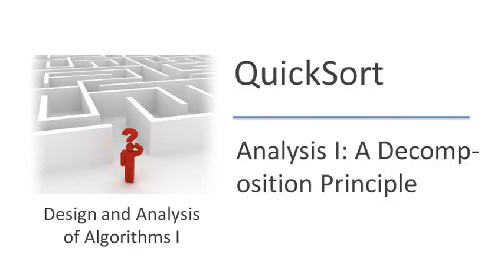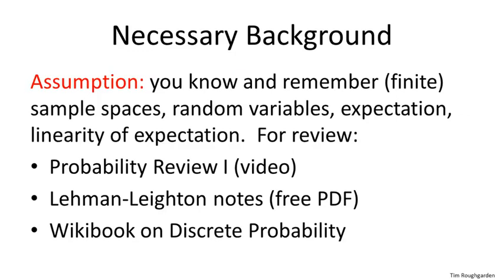So let me just explain up front what I expect you to know in the following analysis. Basically, I need you to know the first few ingredients of discrete probability theory. I need you to know about sample spaces, that is how to model all of the different things that could happen, all of the ways that random choices could resolve themselves. I need you to know about random variables, functions on sample spaces which take on real values. I need you to know about expectations, that is average values of random variables, and a very simple but very key property we're going to need in the analysis of quicksort is linearity of expectation.